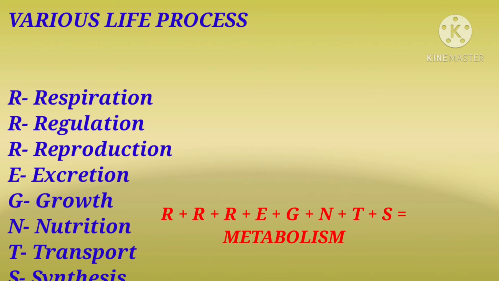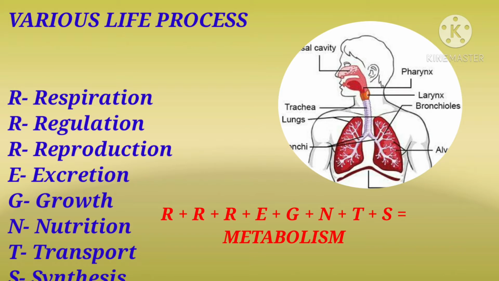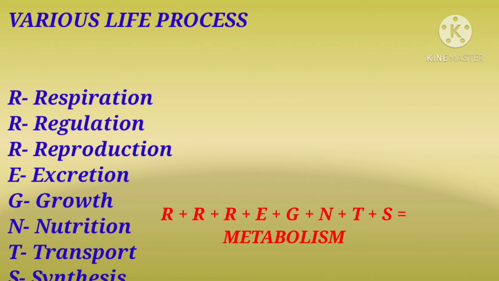We all know that respiration is very important. The first essential thing for survival is air. Regulation: our blood maintains the right temperature of our body. Reproduction is also important, because by reproduction the number of species is maintained on the earth's surface, that means the population of the species is maintained. It is also important for the continuation of life.